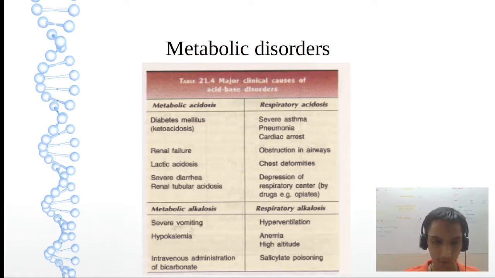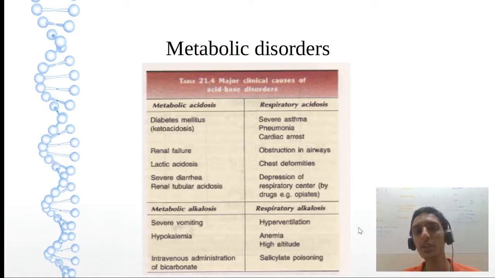Let us see alkalosis. In metabolic alkalosis, we have vomiting, hypokalemia and IVB. A simple short form to remember: IVB, intravenous bicarbonate. I as in intra, V as in venous, B as in bicarbonate. In respiratory alkalosis, we have hyperventilation and 2,3 BPG.